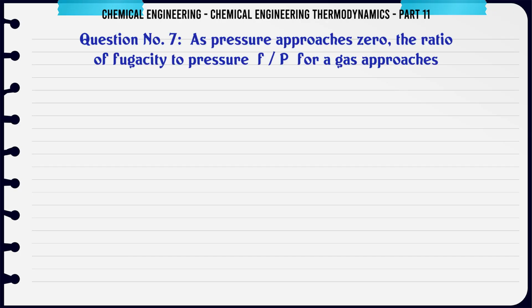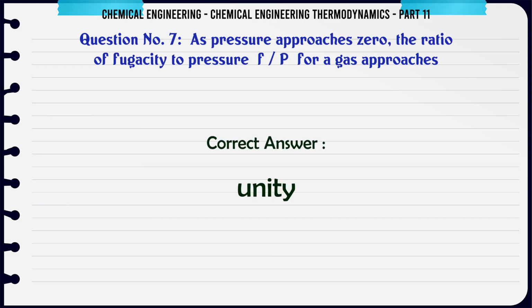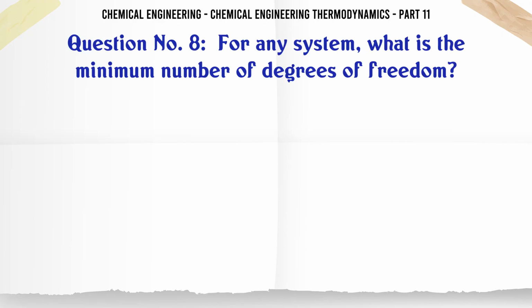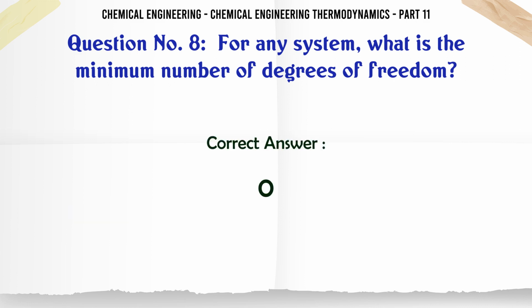As pressure approaches zero, the ratio of fugacity to pressure, f/P, for a gas approaches A. 0. B. unity. C. infinity. D. an indeterminate value. The correct answer is unity. For any system, what is the minimum number of degrees of freedom? A. 1. B. 0. C. 2. D. 3. The correct answer is 0.